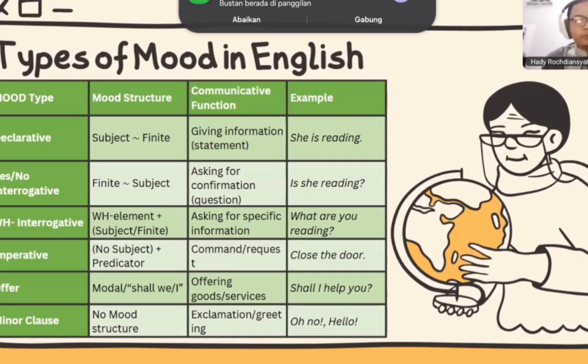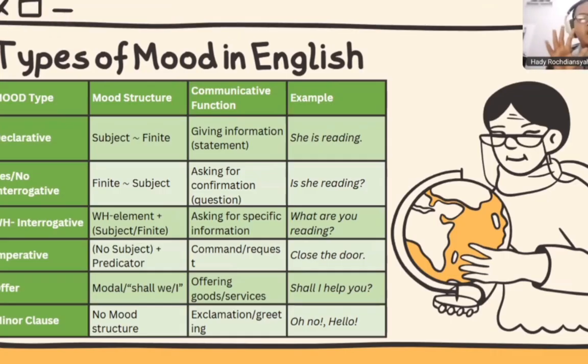And then there is the WH interrogative, which means the WH elements like what, when, who, where, why, how, plus the subject or the finite. The communicative function is asking for specific information, like what are you reading?